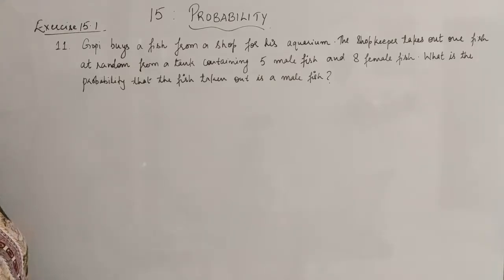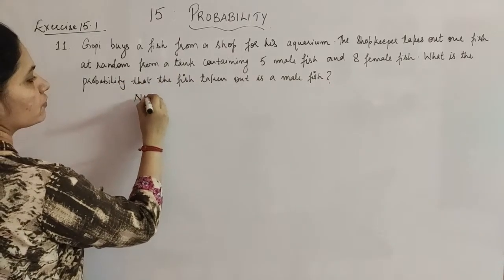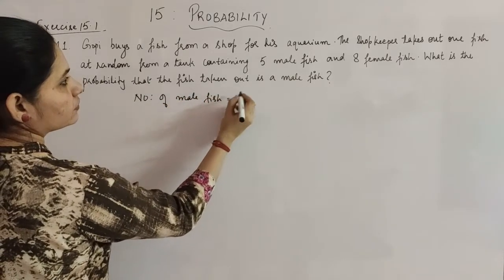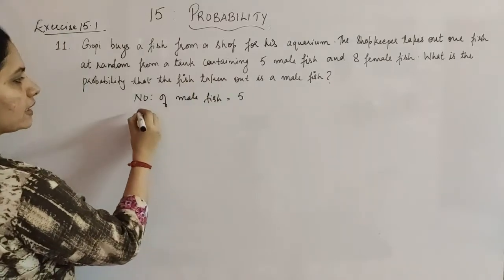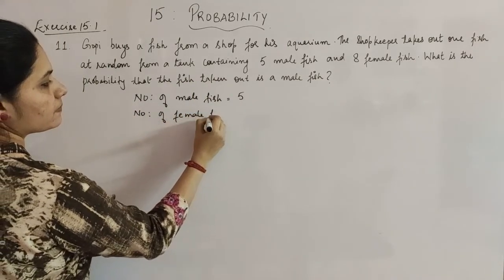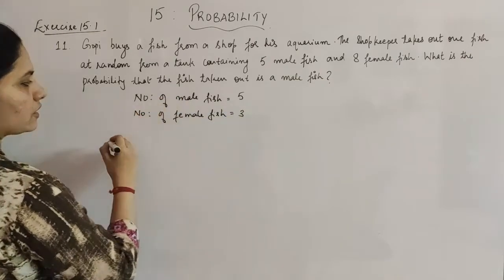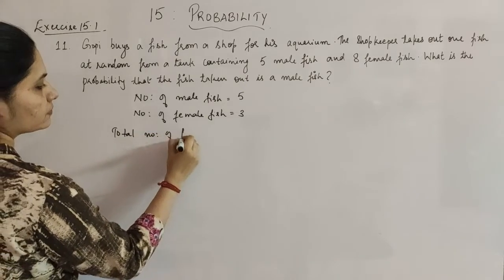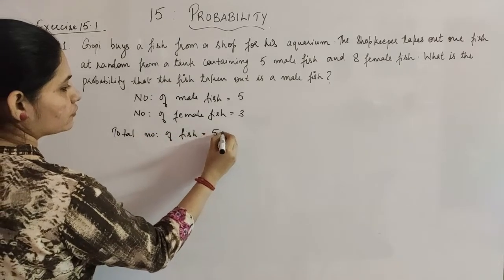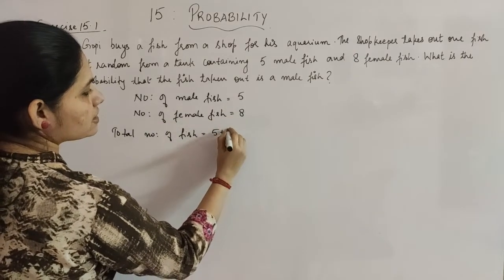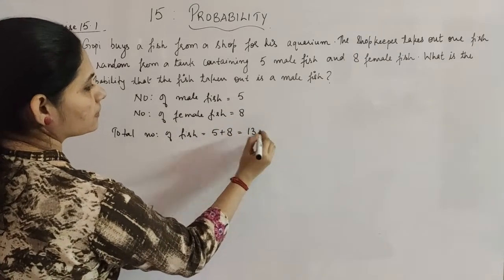So first we will find out how many male fish and how many female fish there are. The number of male fish given is 5, and the number of female fish is 8. So what will be the total number of fish? 5 plus 8 is equal to 13.